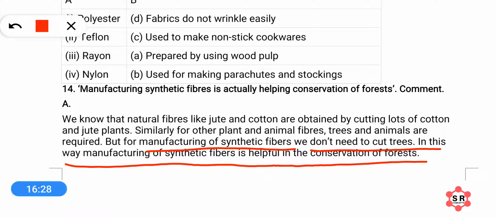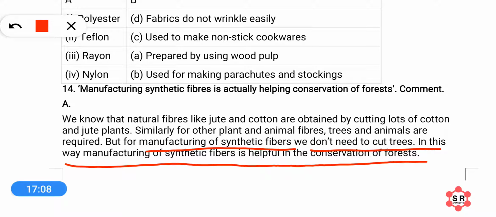So if we want to produce synthetic fibers, we need not cut the trees, we need not kill the animals, and in this way we are conserving the plants. We are conserving the forest also. But there are both sides to synthetic fibers and plastics, we know. If we talk about plastics, they are causing pollution. And if we talk about synthetic fibers, they do not cause pollution, but they help in conservation of forests. So this is all about the NCERT solutions.